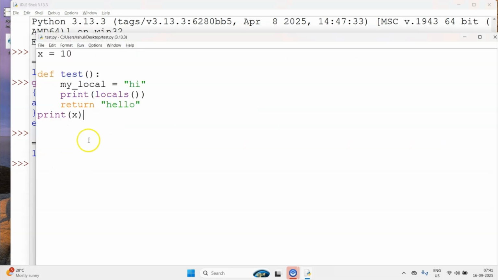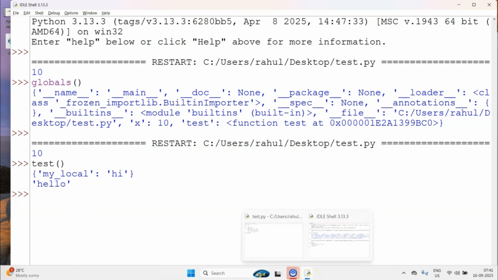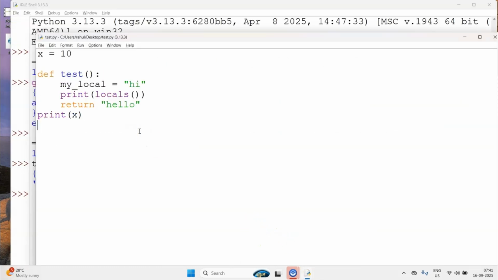and now let me call the test function from here. You see, this prints a local dictionary of all the references which are defined within that dictionary. Okay. So this brings us to the next point, and that is different types of namespaces. You can think of them as basically four basic types of namespaces which are there.